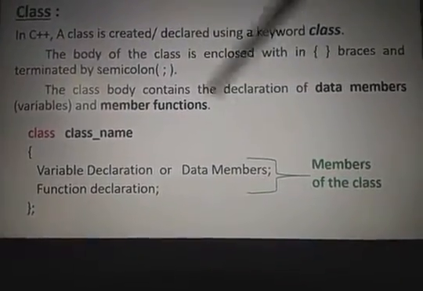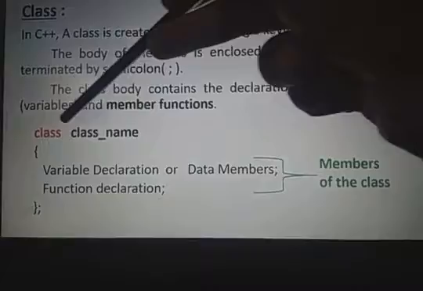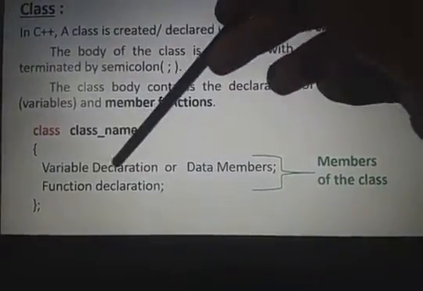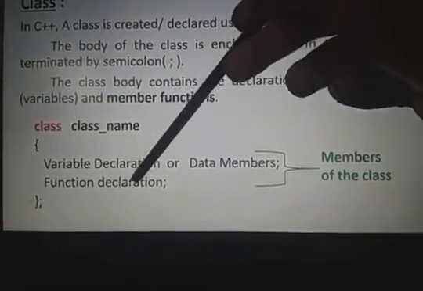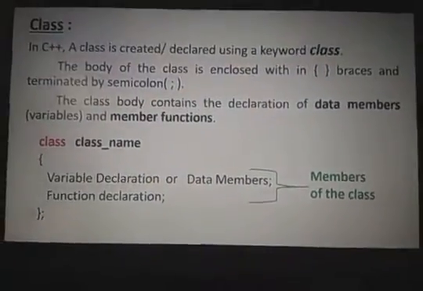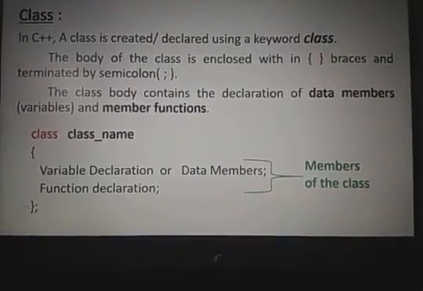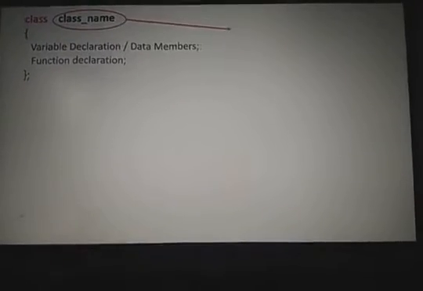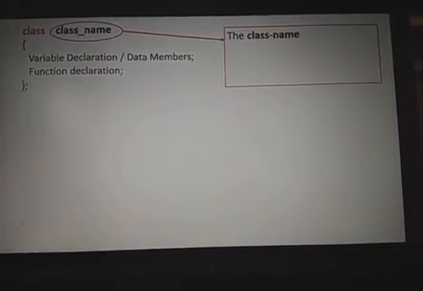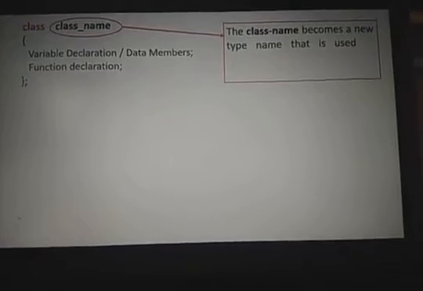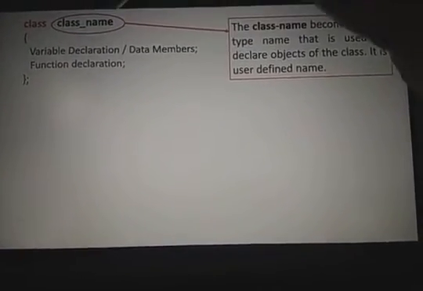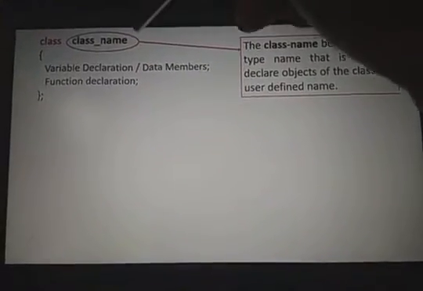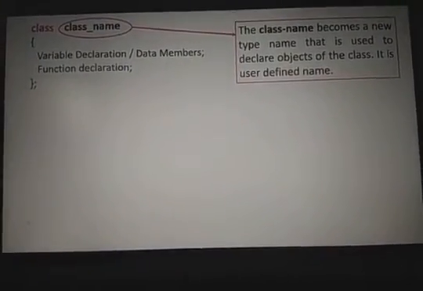So how to declare a class? The class is declared by using the reserved keyword class, then the class name, the declaration of the variables, which are called data members, and the declaration of the functions, which are called member function declarations. Now what is a class name? A class name is a user defined name like a variable name, but it is a new data type we can use in the program. We can use this name as a new data type in the program, just like a structure.